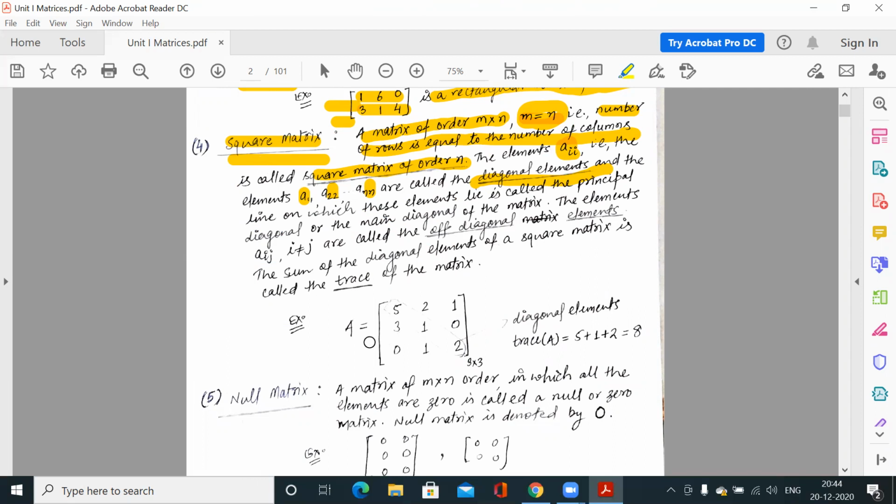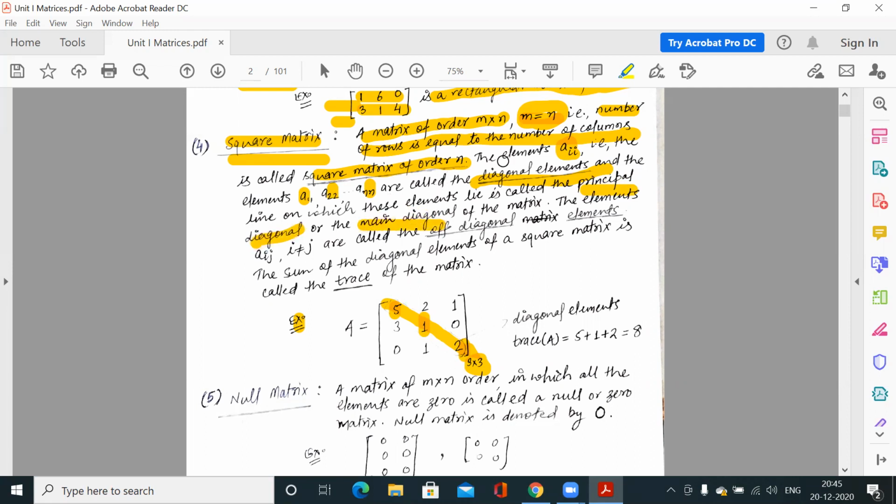So for a square matrix, suppose this is one example. For a square matrix, the order must be n by n, or m by m, meaning the number of rows must be equal to the number of columns. So it is a 3 by 3 matrix. So it is a_11, a_22, a_33. So these elements are called diagonal elements of the matrix. And this line, where the diagonal elements belong, is called the main diagonal or principal diagonal of the matrix.